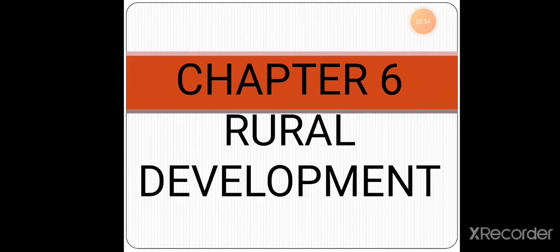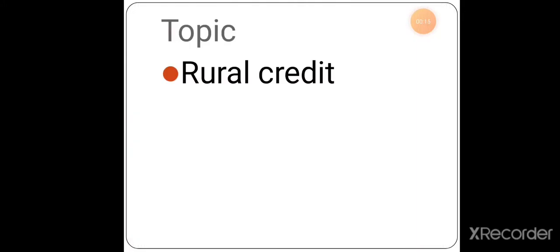So today we'll continue with chapter 6 under Indian economy, rural development. In the earlier session we had studied about the problems which had occurred in rural development. Today we will study about rural credit.